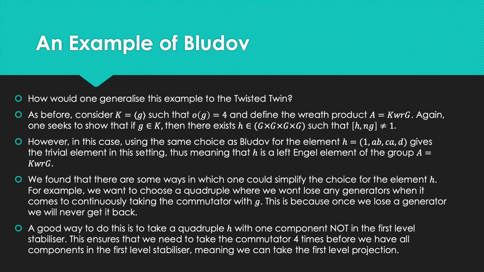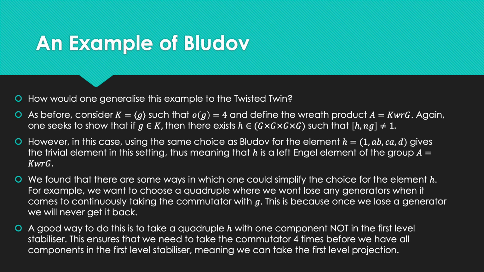And the reasoning behind why it increases the chances is to do with the fact that we have to wait until we have taken the commutator 4 times each time we want to project into the first level of the tree, so that we can work with smaller words which are made up of a's and b's, etc. It just makes the odds a bit greater, really.